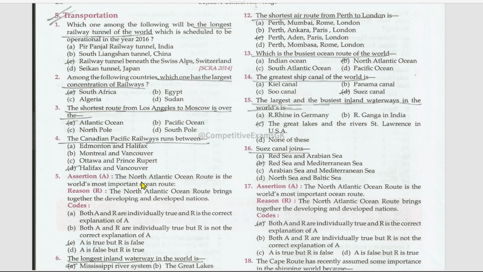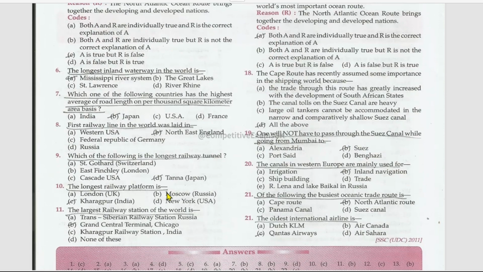Next, assertion and reason. The North Atlantic Ocean route is the world's most important ocean route, right? The North Atlantic Ocean route brings together the developing and developed nations, no, false. The longest inland waterway in the world is the Mississippi River system. Which one of the following countries has the highest average of road length per 1000 square kilometers of area? That is Japan. The first railway line in the world was laid in northeast England. Which of the following is the longest railway tunnel? That is Tanna in Japan.